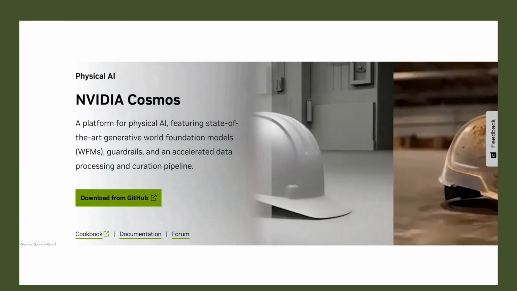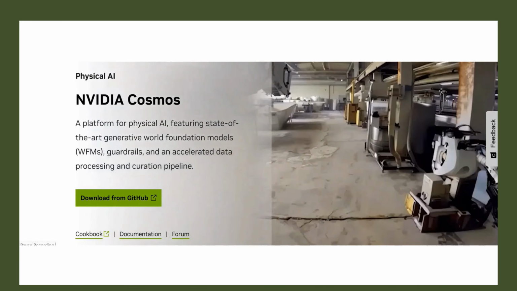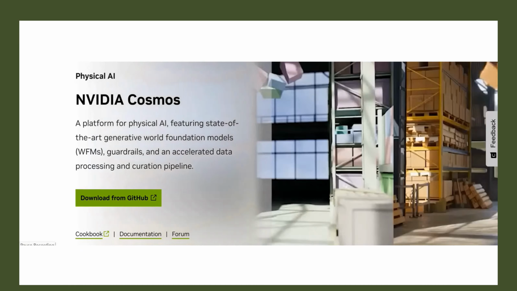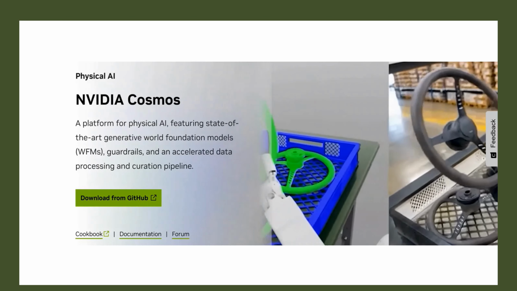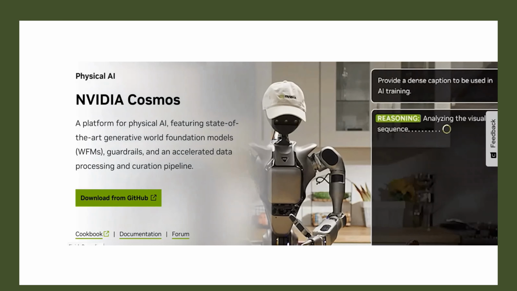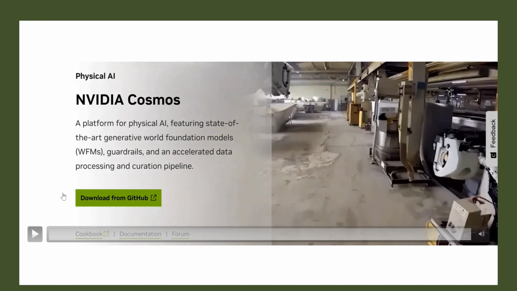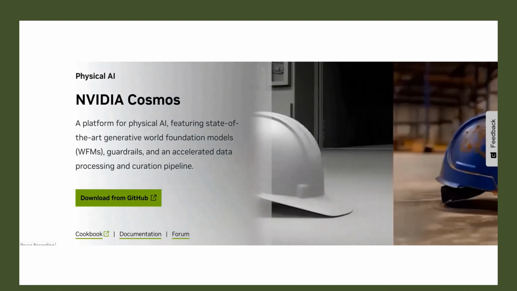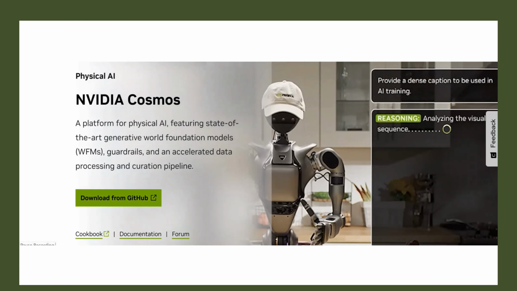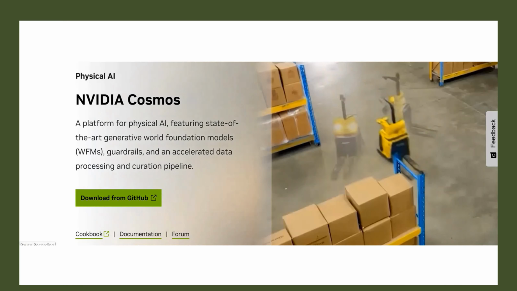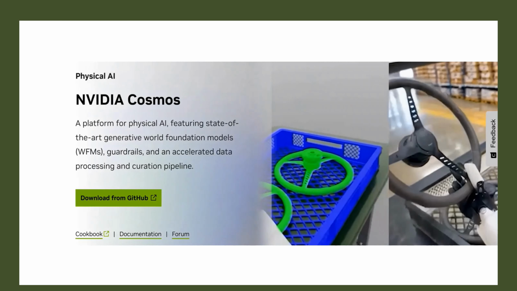This is an example from NVIDIA: Cosmos is an open-source platform of world foundation models designed to help developers build physical AI, where robots and autonomous vehicles will work. This is an example of an AI factory, where the agents and robots work and can operate independently.